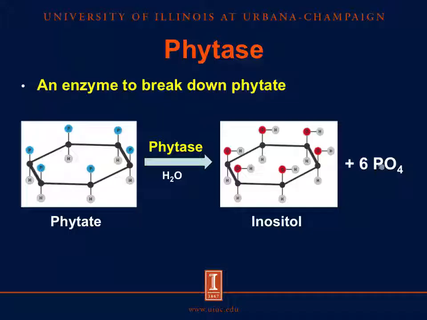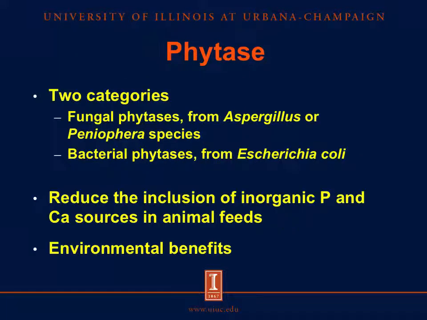Phytase is an enzyme that catalyzes the hydrolysis of phytate to inositol and inorganic phosphorus. After the hydrolysis, this inorganic phosphorus can be utilized by animals. There are two different types of phytase in the market: the fungal phytase from Aspergillus or Peniophora species, and the bacterial phytase normally from E. coli. Adding phytase to animal diets can reduce the inclusion of inorganic phosphorus and calcium sources in animal feeds because it can increase the digestibility of calcium and phosphorus. Adding phytase to animal diets also has beneficial effects on the environment because it can reduce phosphorus and nitrogen excretion.